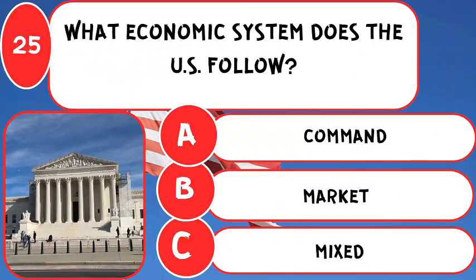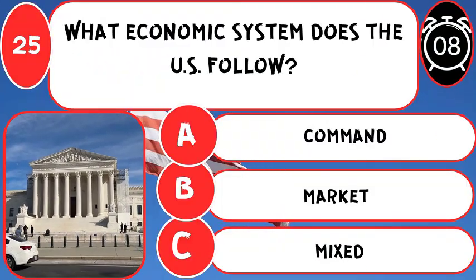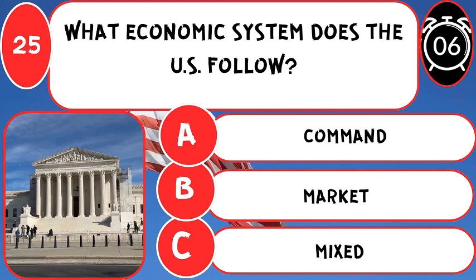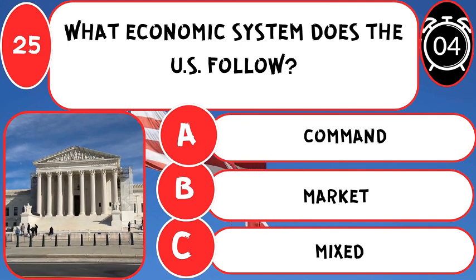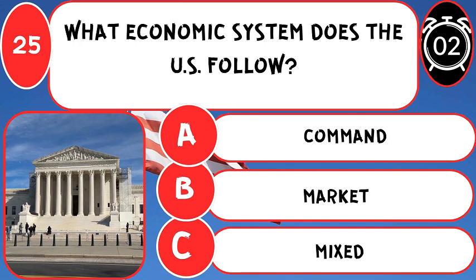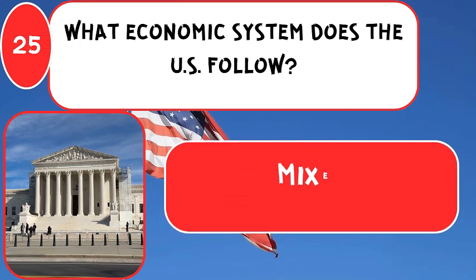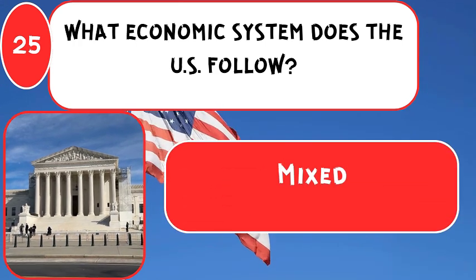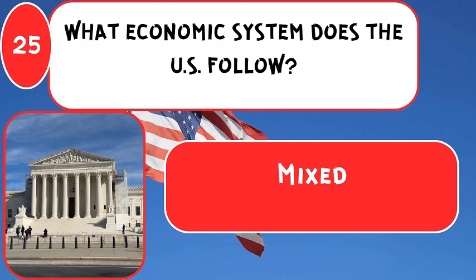What economic system does the U.S. follow? The correct answer is mixed, combining free markets with government regulation.